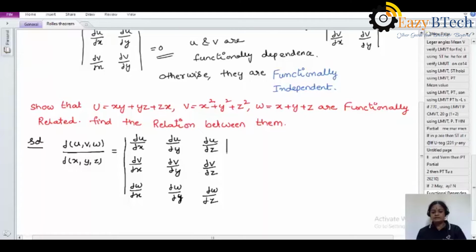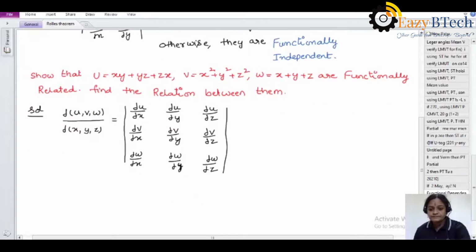It is a 3 by 3 determinant because 3 functions are given here. Now we find all 9 values.